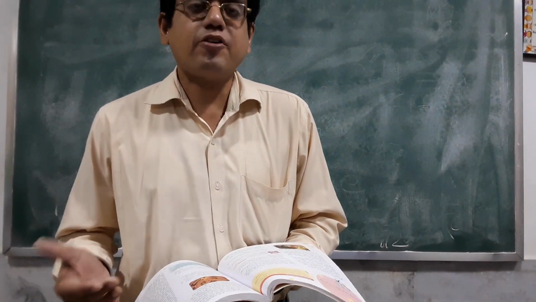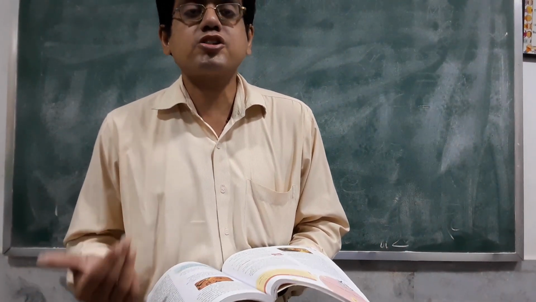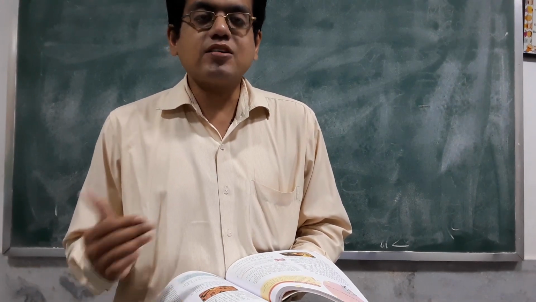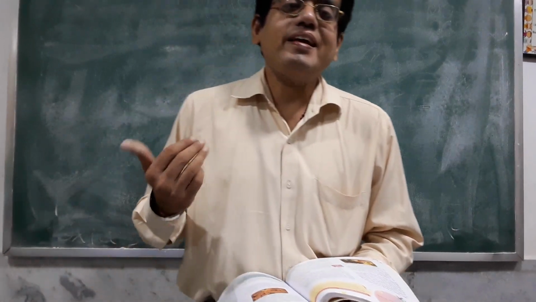You know, students, that living organisms need air for respiration. Without oxygen we cannot survive. Animals cannot survive without oxygen, without respiration. You know that animals breathe in oxygen and breathe out carbon dioxide. And where does this oxygen come from? This oxygen comes from the air.